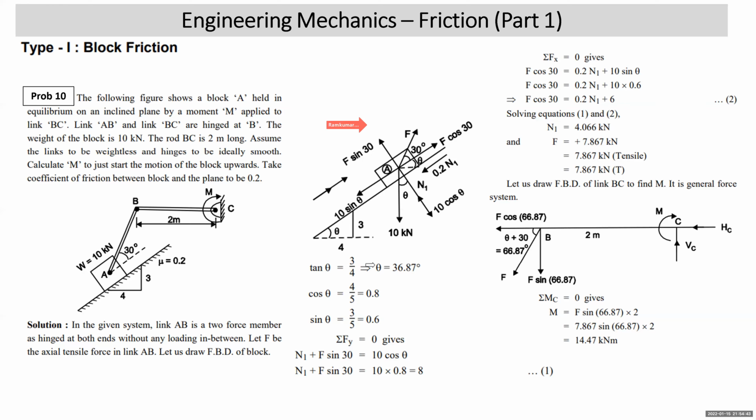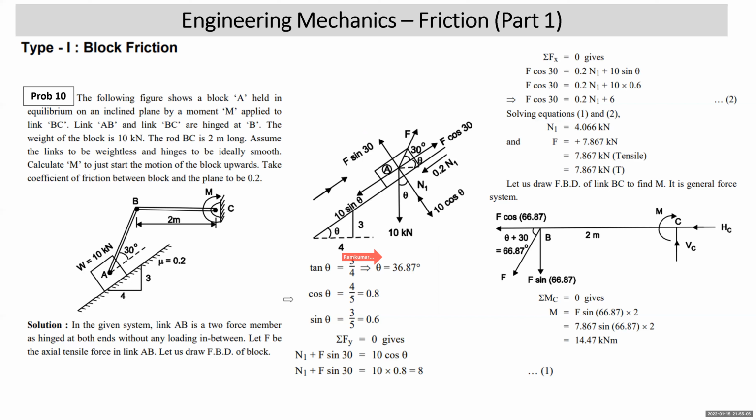Tan theta is 3 by 4, which gives theta as 36.8 degrees, which we will need, that's why we have found it. The plane is making theta with the horizontal, so the reaction normal to it will make theta with the vertical. So the weight components are 10 cos theta and 10 sin theta. F is making 30 degrees with the plane, so F cos 30 and F sin 30. Impending motion is up the plane, friction is down the plane.